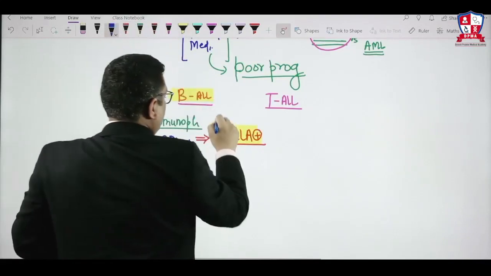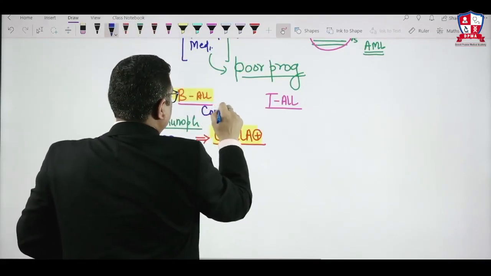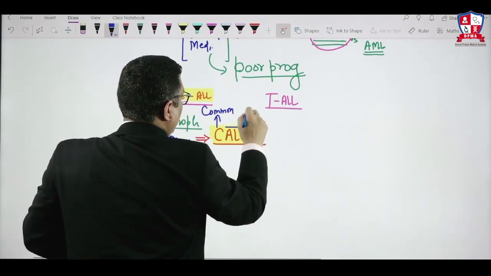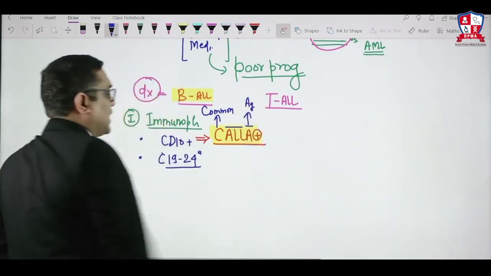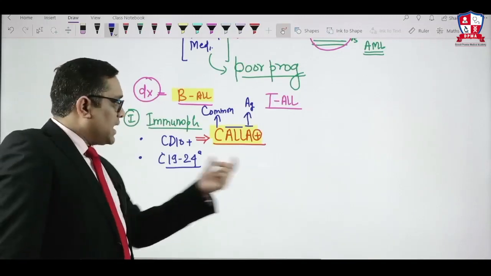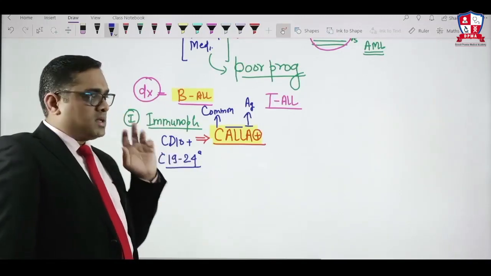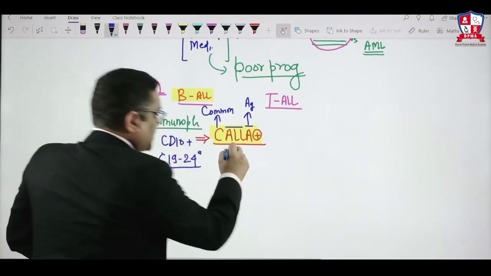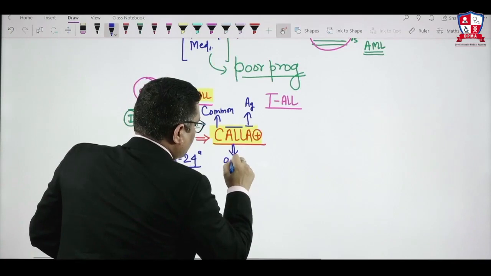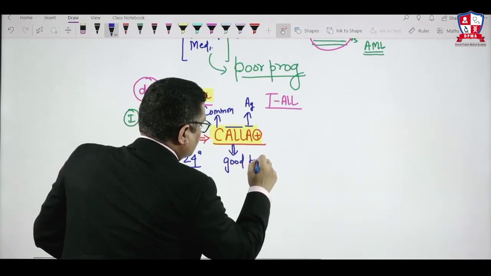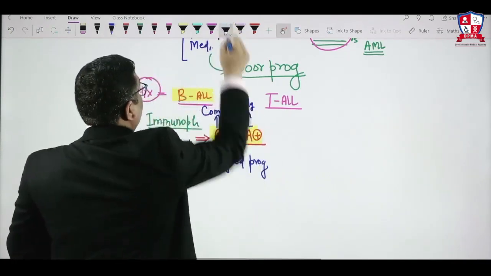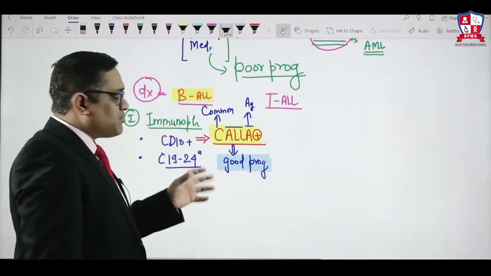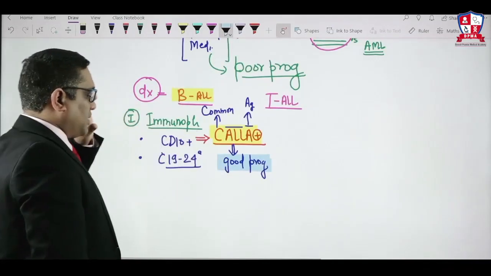CALLA: C stands for common, ALL, A stands for antigen. So, common ALL antigen. CALLA means common ALL antigen positive. So this type of B-ALL will have a good prognosis. CALLA positivity is suggestive of good prognosis. That point we have to keep in mind, and that is the important question which the examiner asked in our exam.